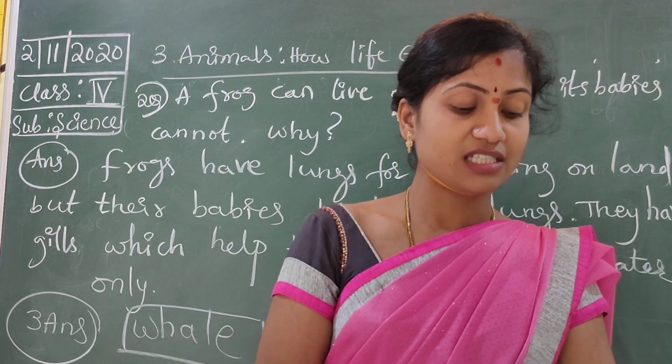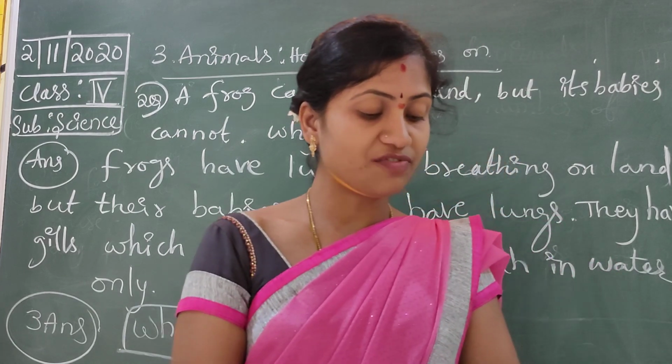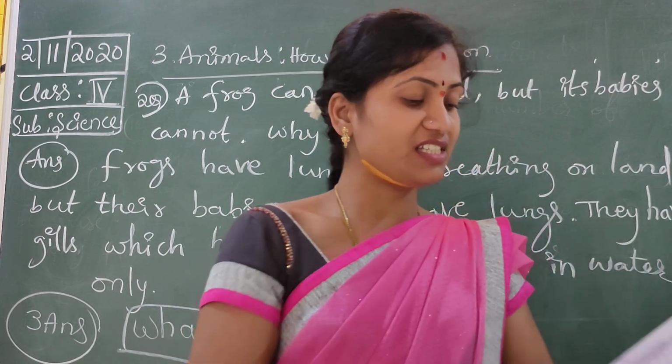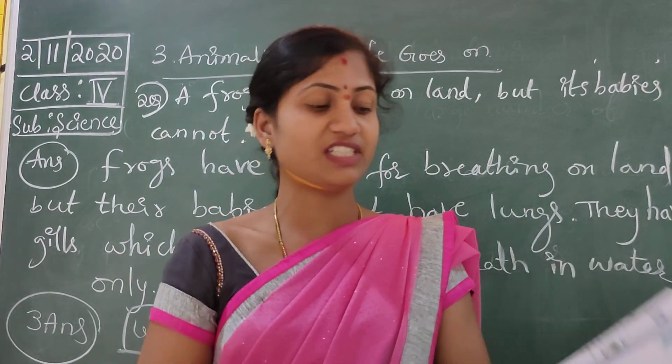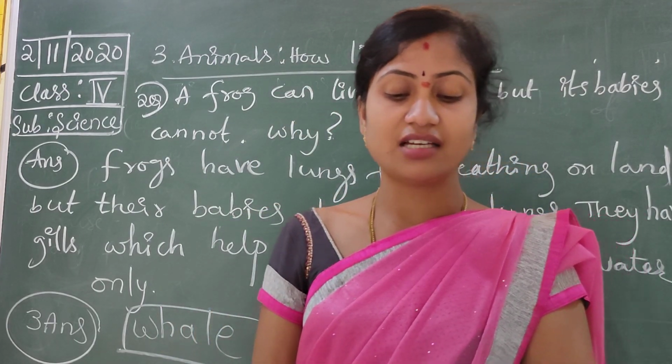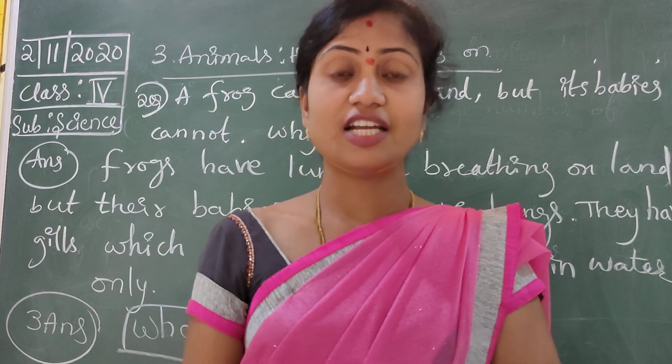Next activity. Solve the crossword across. Here the activity is given, you have to solve this activity. What is the yellow portion in an egg? Yolk.